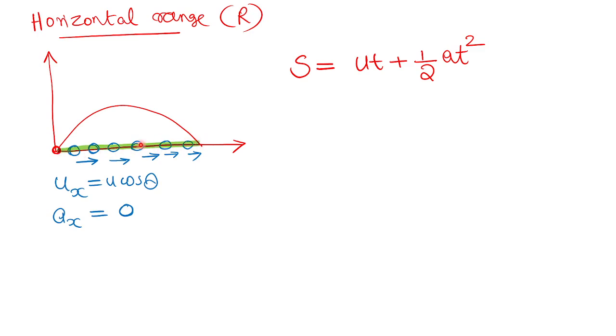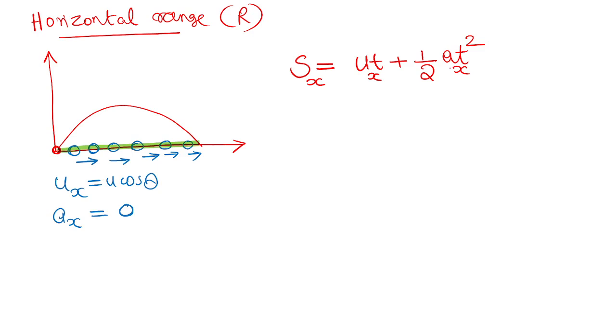The range is the horizontal displacement. So if I put the subscript x, Sx means the displacement along the x direction. Sx is the displacement of the horizontal shadow. If I write x below, you must put x below each letter.